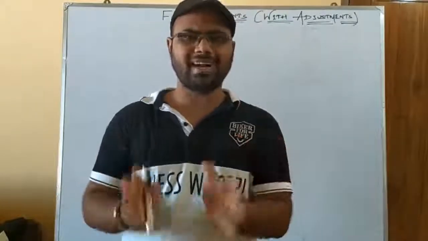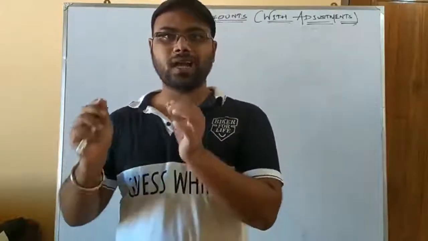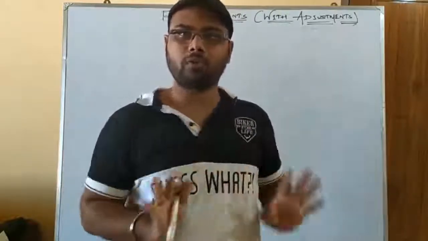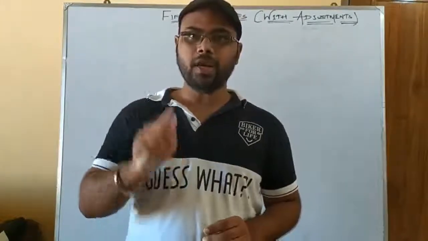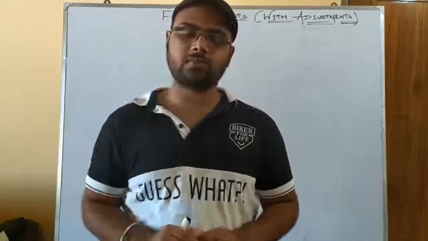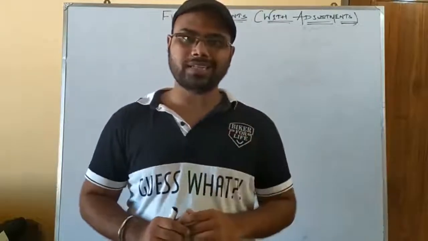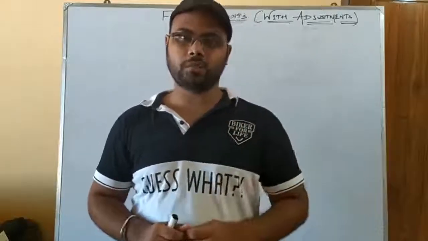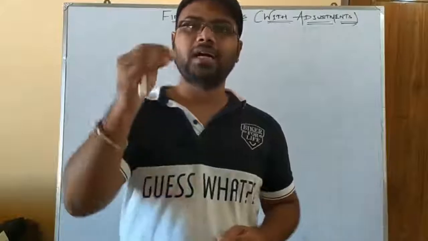Okay, adjustments means, I have already told you, those items that are not at all recorded in any book of account. In the previous chapter, that is final accounts without adjustment, you were having only one adjustment item, that was closing stock. So you know how the closing stock was treated. It was taken to the credit side of trading account, and also it was taken to the asset side of balance sheet under the head current assets.